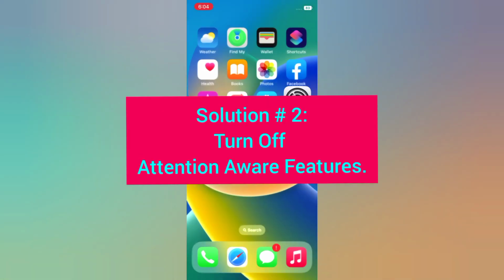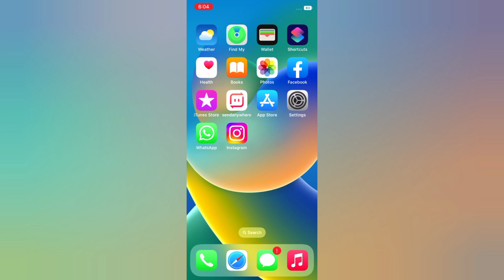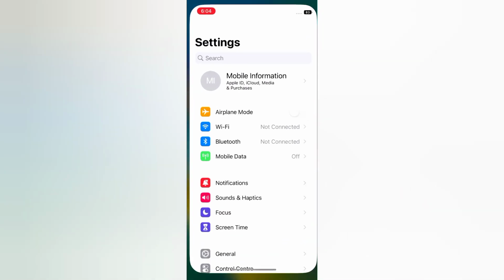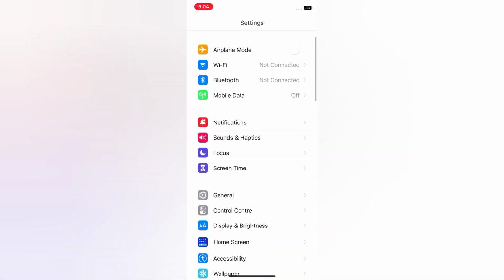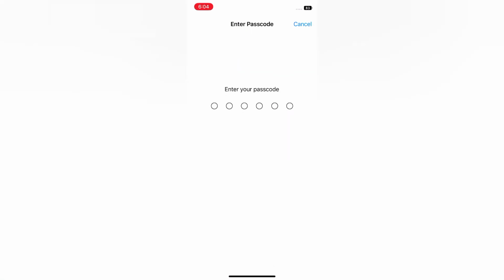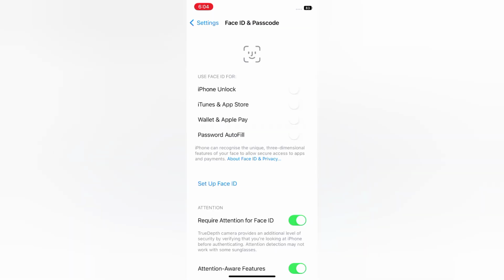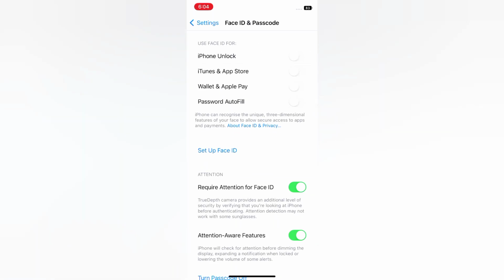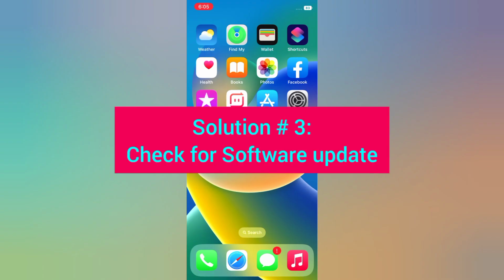Solution number 2. Turn off Attention Aware Features. Open the Settings app on your iPhone. On the settings page, scroll down, tap Face ID and Passcode, enter your passcode, scroll down, turn off Attention Aware Features.